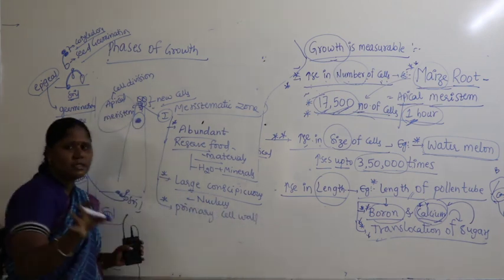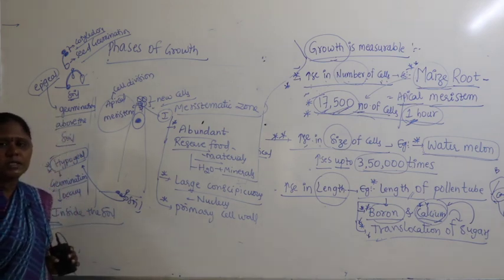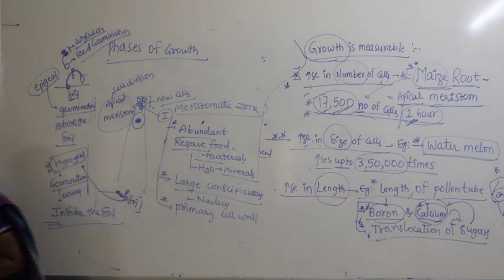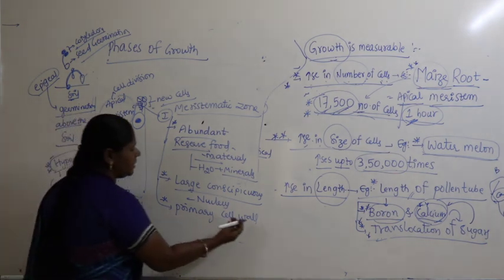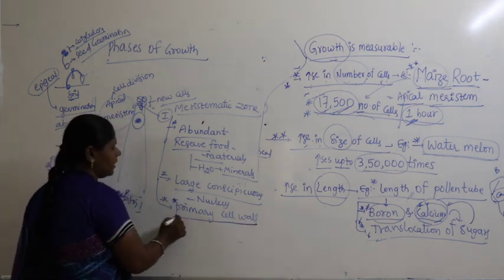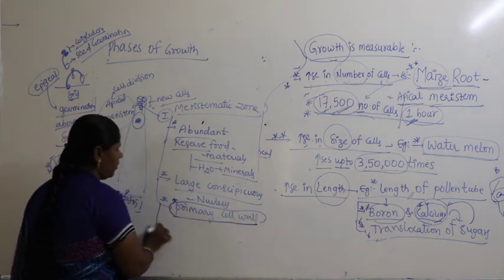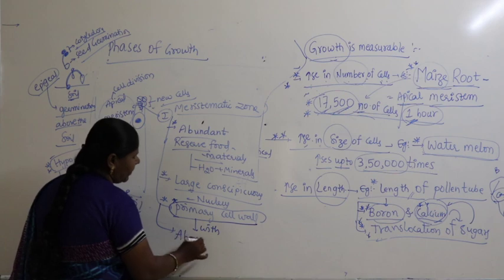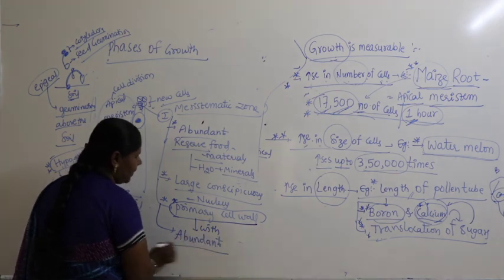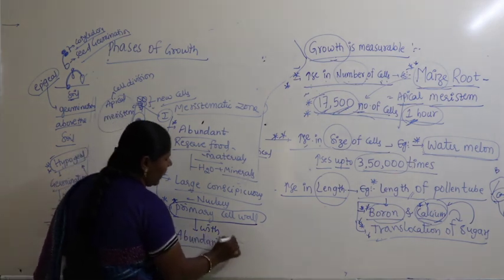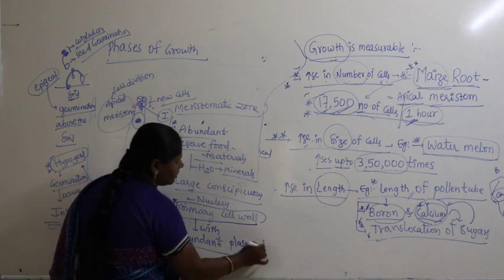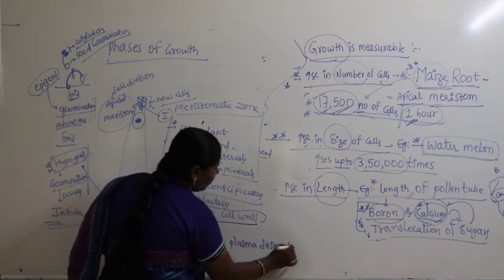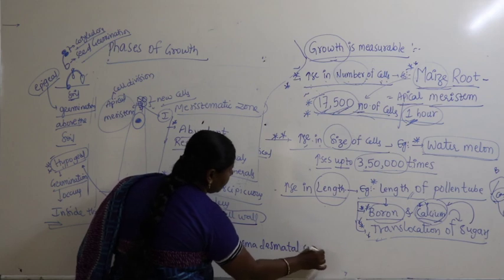Why? Young cells contain only a primary cell wall. Secondary cell wall is totally absent. These young cells are newly produced cells, and they contain only a primary cell wall. Primary cell walls have abundant, meaning numerous, what are called plasmodesmatal connections.